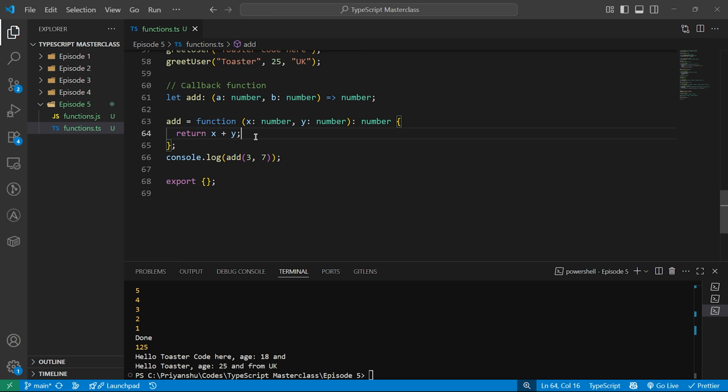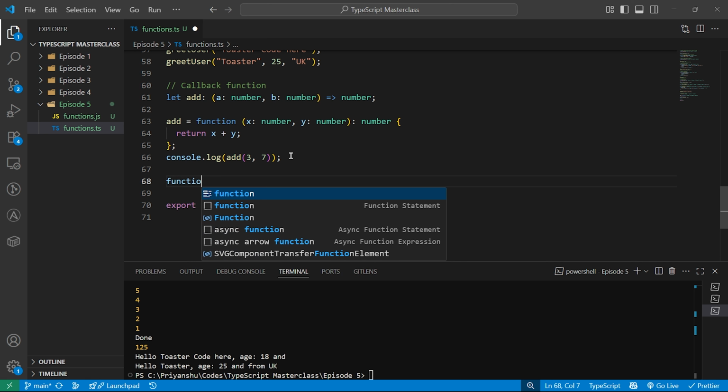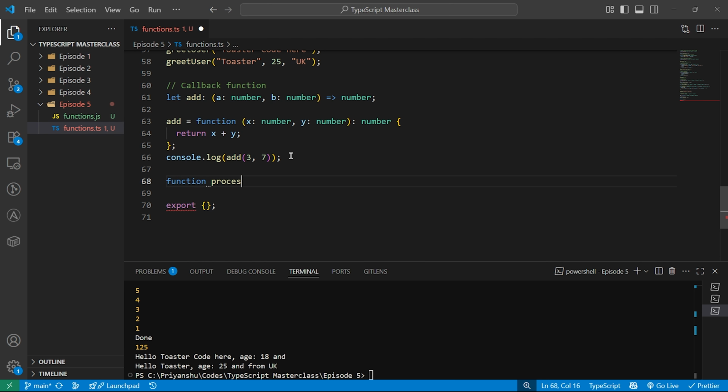In TypeScript, we make sure that the callback has the right signature as well, because in JavaScript, callbacks are horrible. It's like a nightmare. So let's see this callback function over here. I can write a function, maybe process user input or process input, and I will do callback.